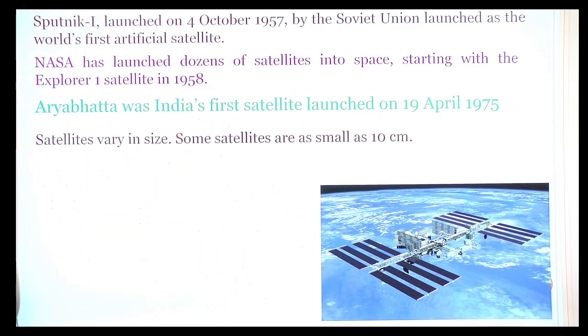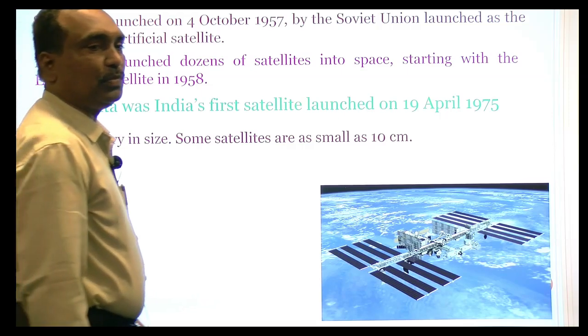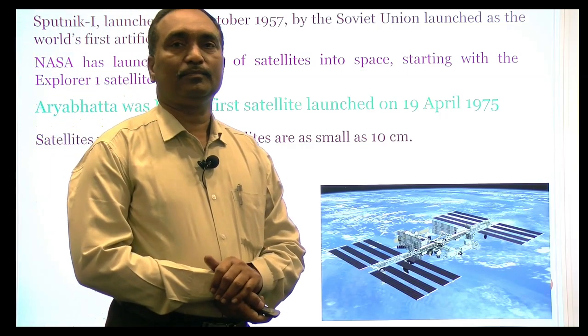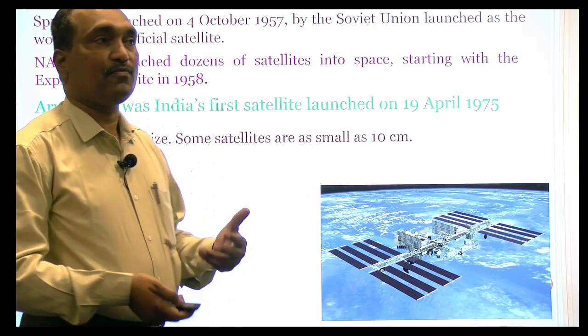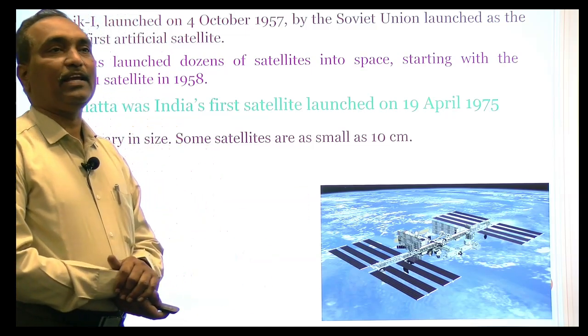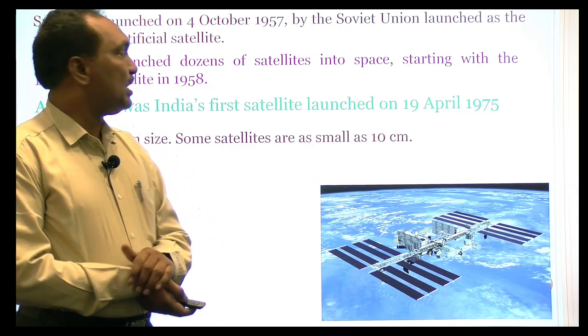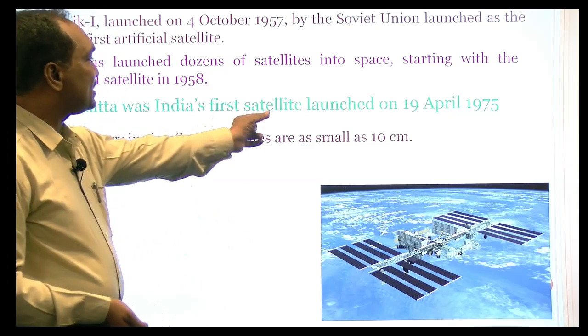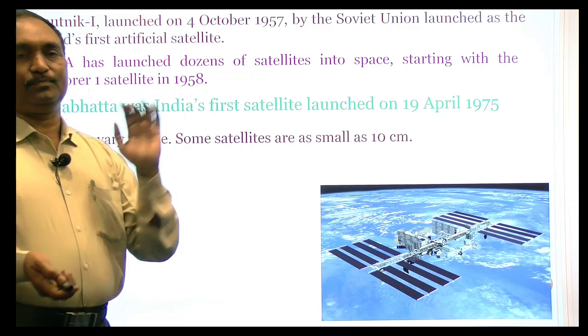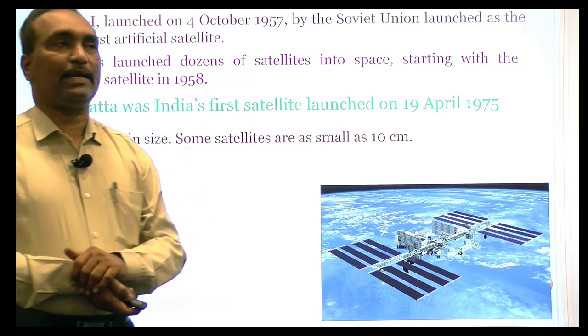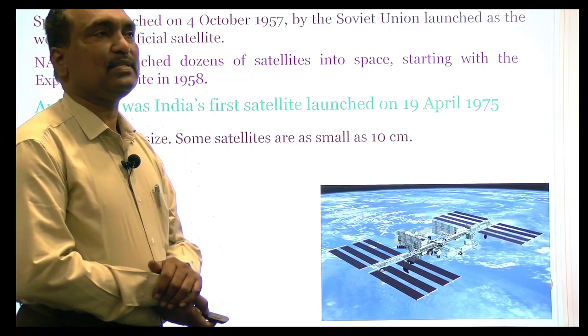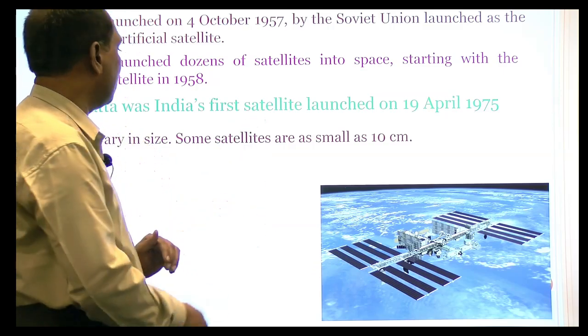So these satellites vary in size, basically depending on the requirement. Depending on the financial sources and depending on the purpose, these satellites are of different sizes. Some of the satellites are only 10 centimeters in length. Those are called micro satellites. They give us very little information.